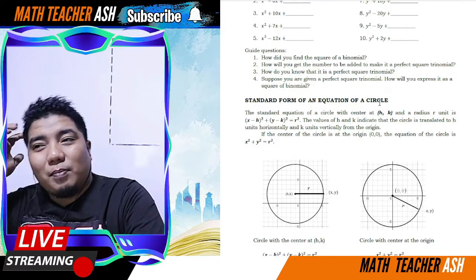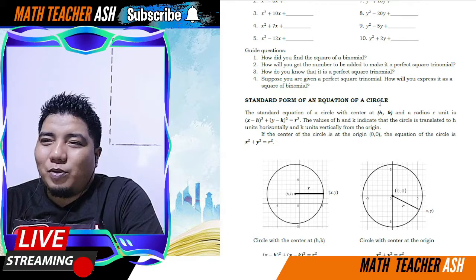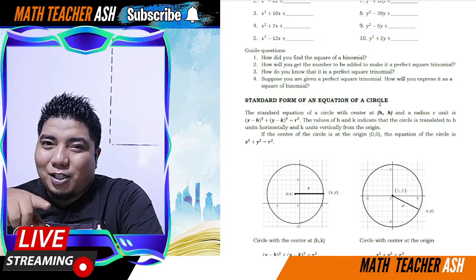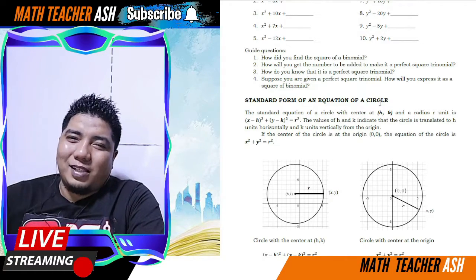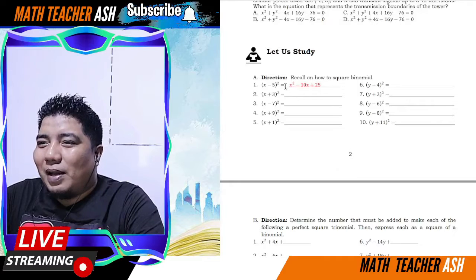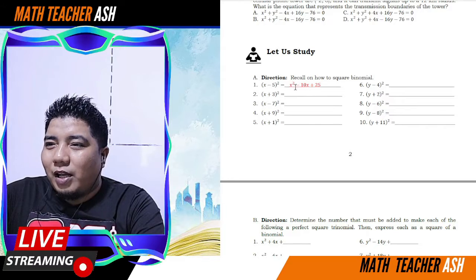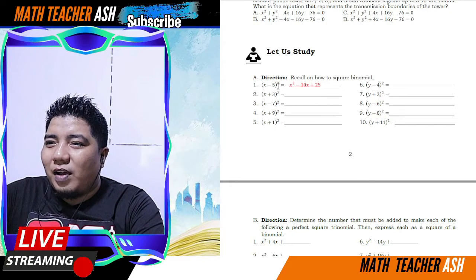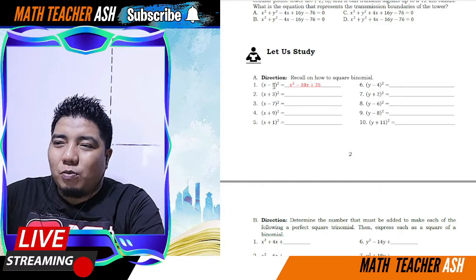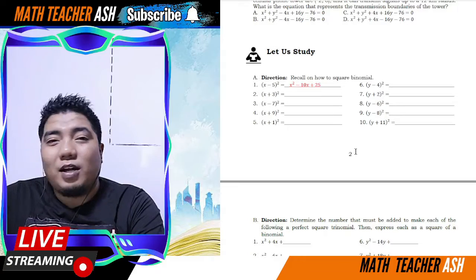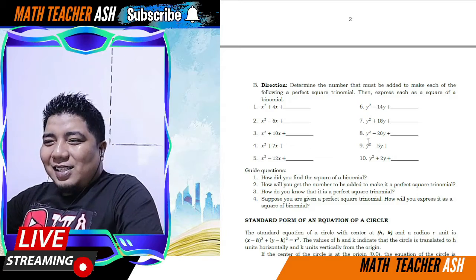Okay, suppose you are given a perfect square trinomial, how will you express it as a square of a binomial? So, ang gagawin mo lang is to get the square root of the first term, and you get the square root of the last term, and then you follow the sign of the middle term. Example, okay, balik tayo dito, my dear math learners. Paano tayo babalik sa x minus 5? So, square root ng x squared is x, square root ng 25 is 5, and then you just copy the sign of the middle term, and that is minus, so you have x minus 5. Then, lagyan mo lang ng quantity and then squared. Okay, napakadali lamang ng ating discussion for today.